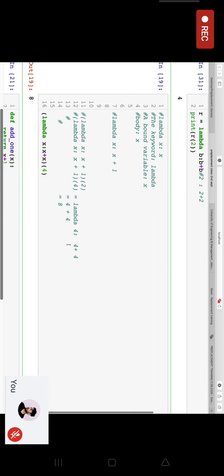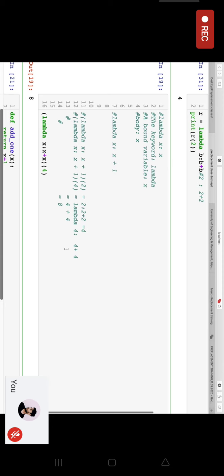Let's say what exactly the function is supposed to do. Like for def also we say that the function is supposed to, like this, return the addition of the number to itself. So we're going to give that condition over here. So if we have lambda x, then we have given x plus x, followed in the parenthesis by 4, then it's going to take lambda 4, then it's going to print 4 plus 4, that is equal to 8. Now if we take this 2 over here, then this will be 2 plus 2, and the answer is going to be 4.